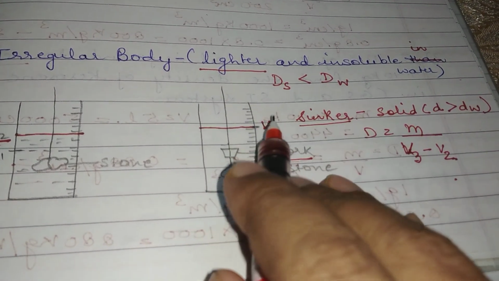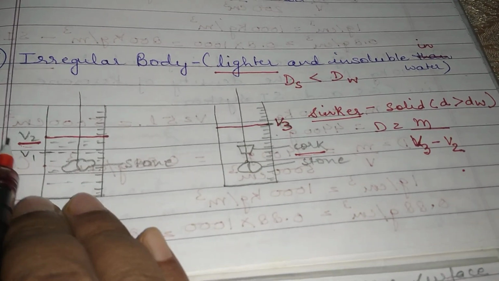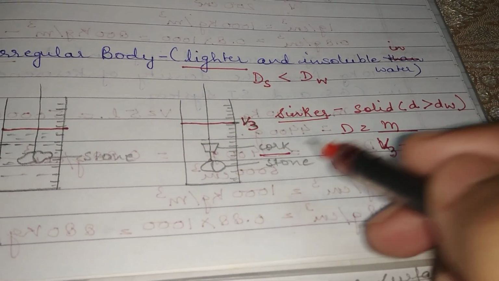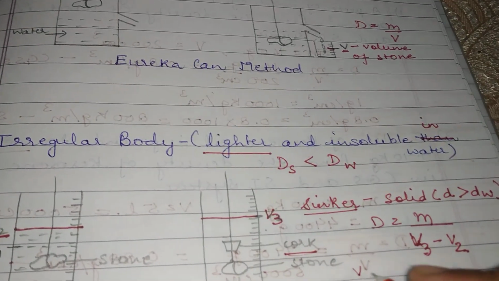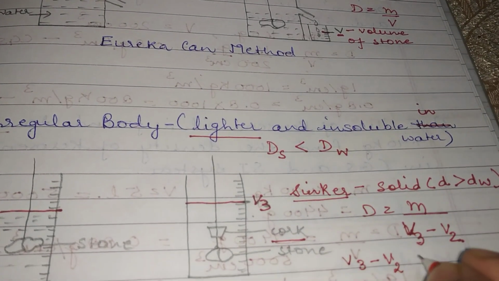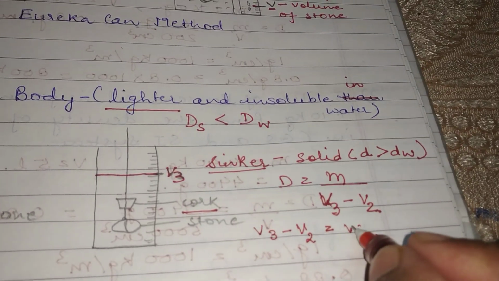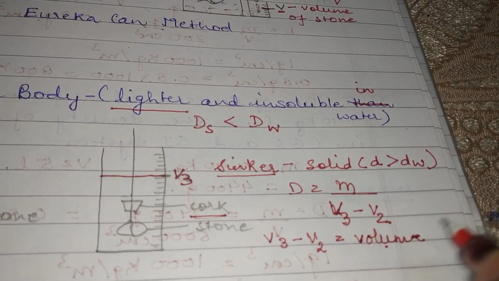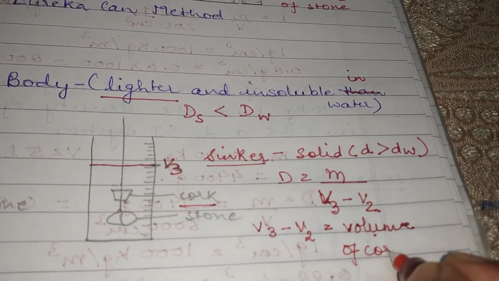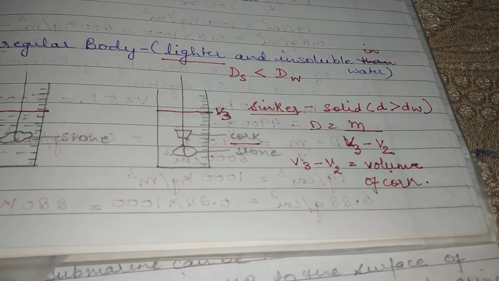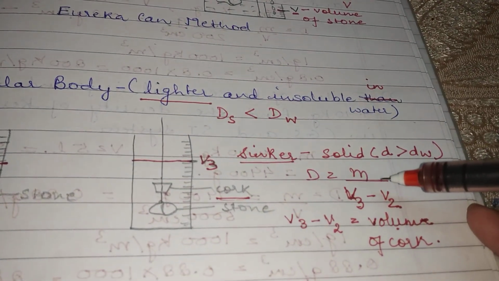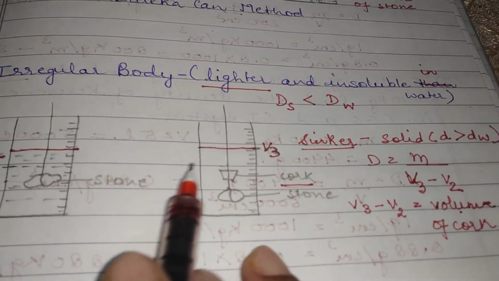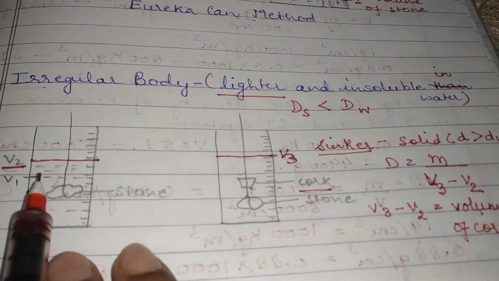So when you subtract these two values, you will get the volume of the cork. That means V3 minus V2 is the volume of the cork. The mass of the cork you can determine by using a beam balance, and the volume you determine by subtracting these two values.